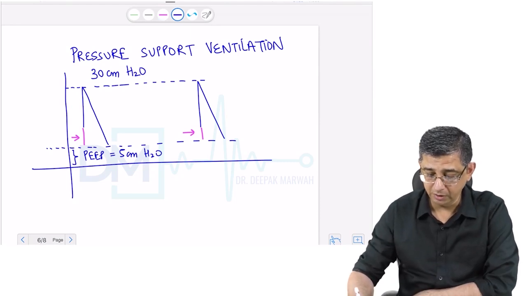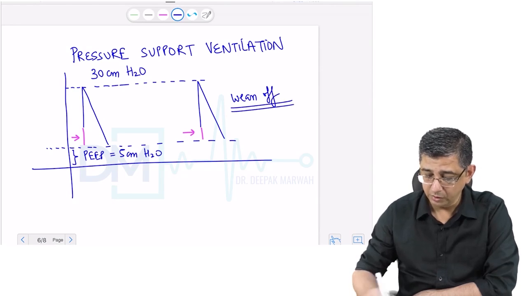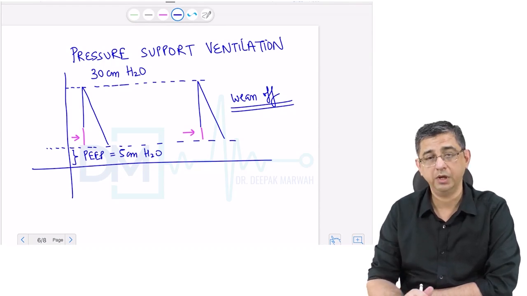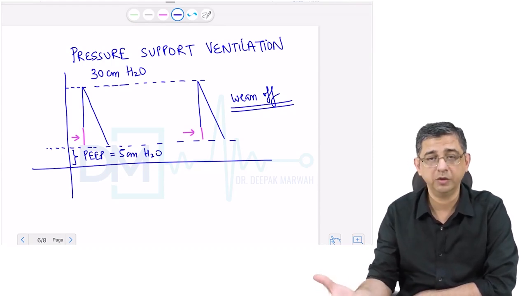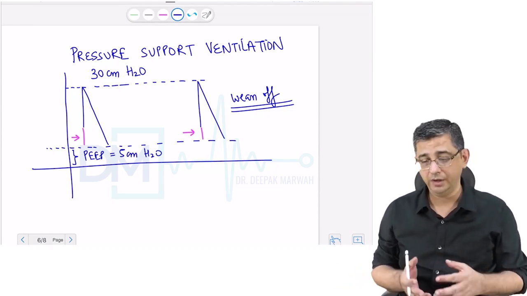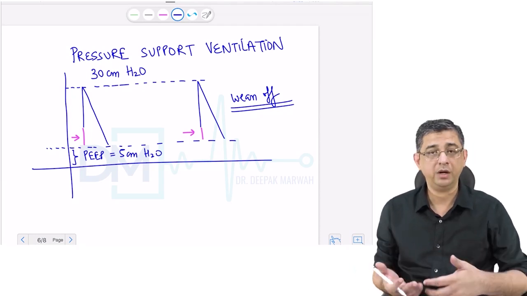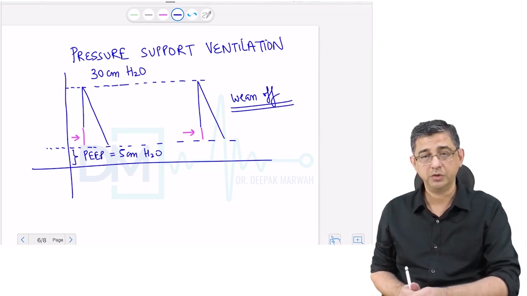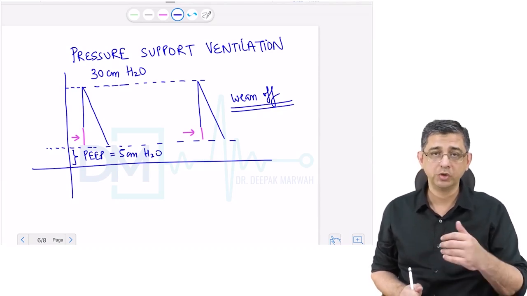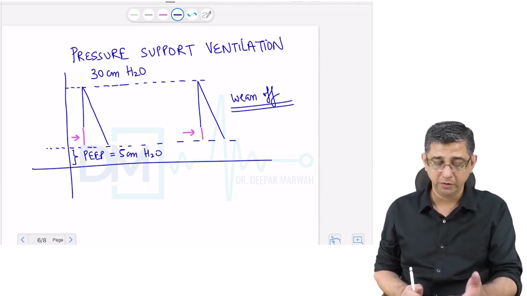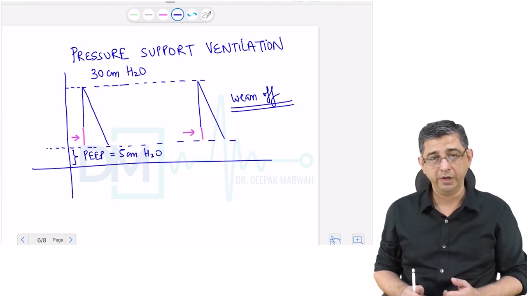Pressure support ventilation is a method that is used to wean patients off the ventilator. So I would like to put it like this: SIMV and pressure support ventilation are methods of weaning off the patient, so that you are letting the chest muscles exercise once again, and once they are able to practice, they can take the entire load. So to get the person on the ventilator we use ACMV, and to get the person off the ventilator we use a combination of SIMV and pressure support ventilation.